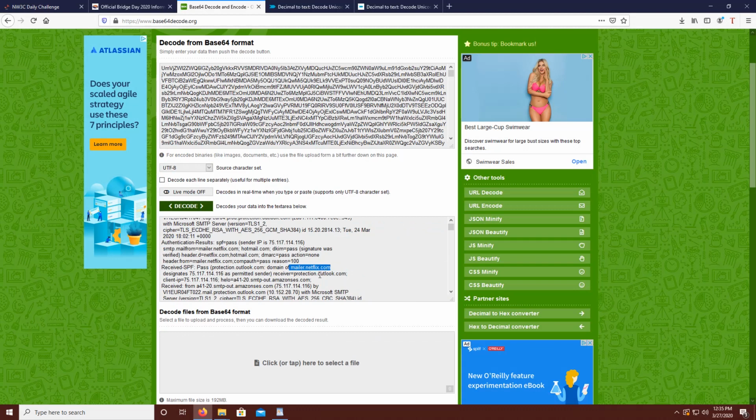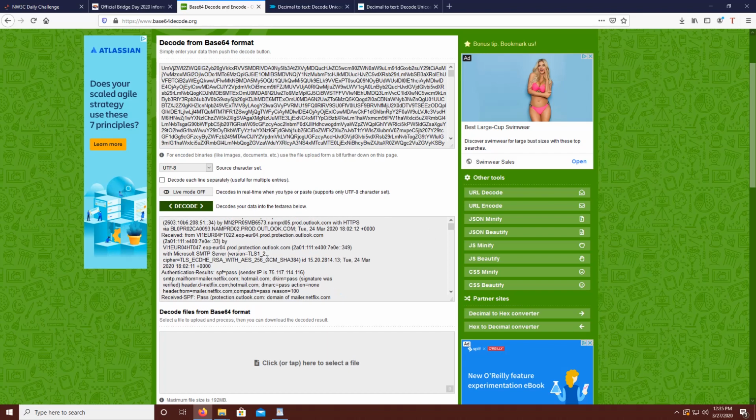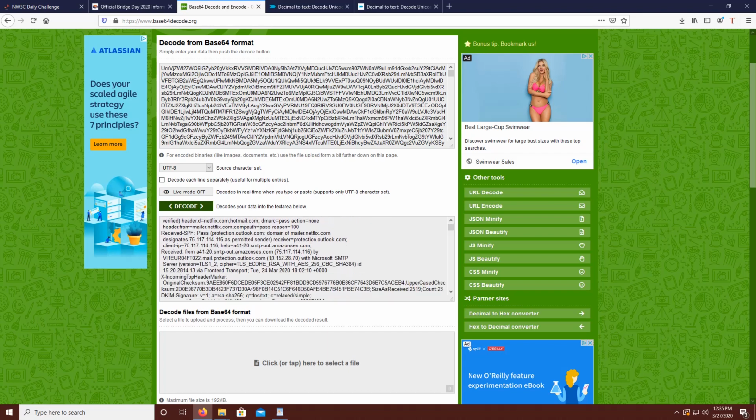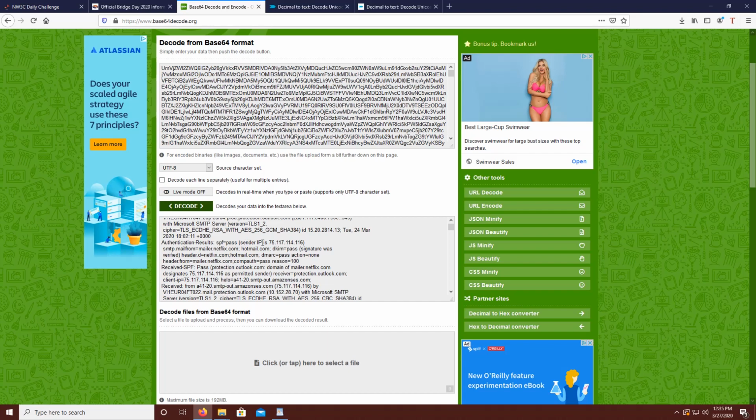Alright, once we start trying to read through the data in the email header, we're going to notice there's several locations that might seem to identify our sender. First of all, we have the email address for the sender, and you have an IP address for the sender. In this case, our challenge told us the email appeared to come from Netflix, but the receivers were nervous there was a virus, and we're looking for the true identity of the sender. So in this case, it's most likely the email is not going to be the true identity of the sender, and is not our flag.